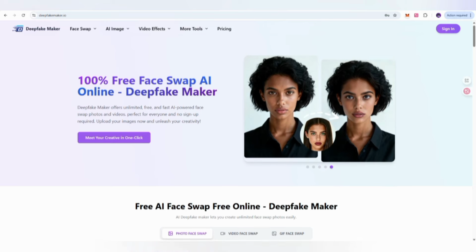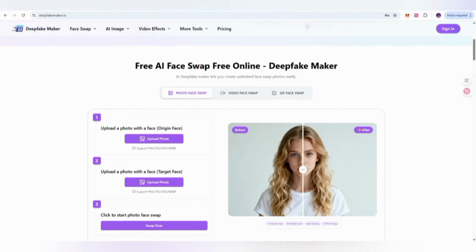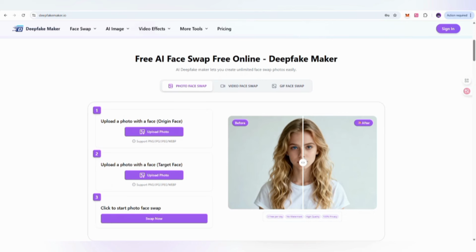Everything is working smoothly. Through Deepfake Maker, you can also see how it is working, like photo swap. You can put the photo that has the original face, and there is also the target face. And then you can click on start and the face will be swapped.